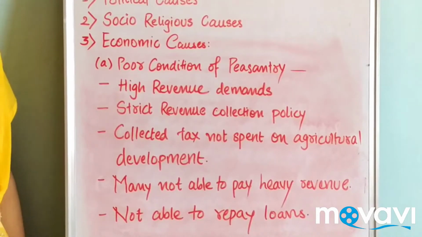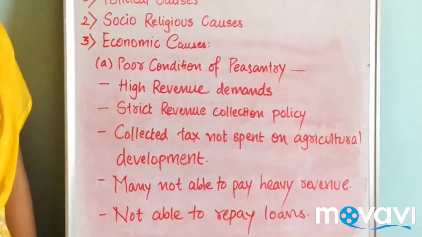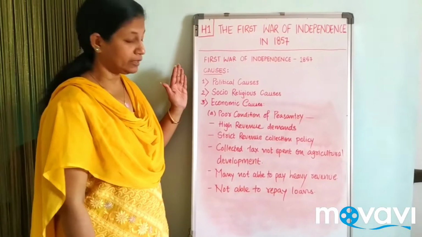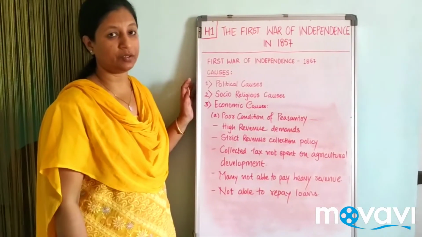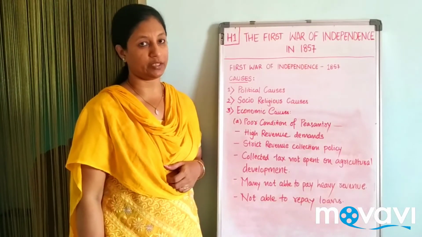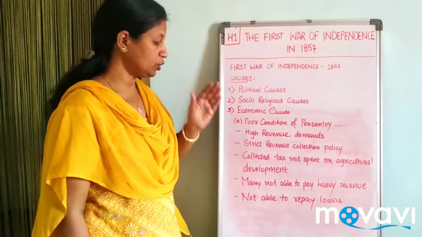Now it is economic causes. The third one is economic causes, and this has had a lot of effect on the revolt. This can be the important one, we can say. Others are also equally important, but the economic causes are very important because economically the Indians were exploited. Now in these economic causes, we shall be looking into 6 points.